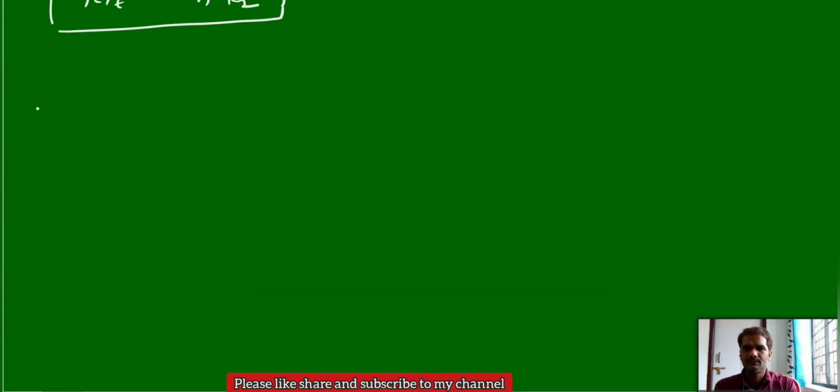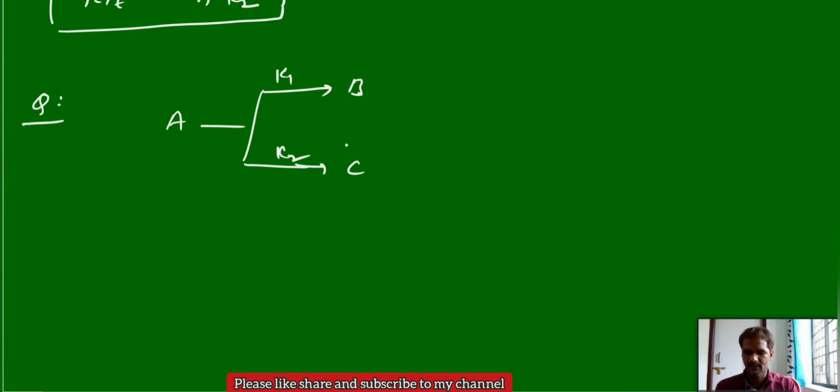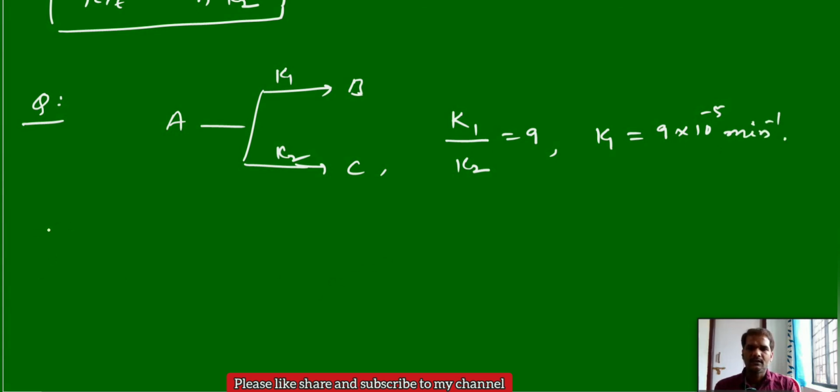One question related to parallel reactions. We have one reaction. Here reactant A is giving two products B and C parallelly and sideways, and whose rate constants are k1 and k2. Here the relation between k1 and k2 is given as k1 by k2 equal to 9, and the k1 value is given as 9 into 10 power minus 5 minute inverse. Then calculate.